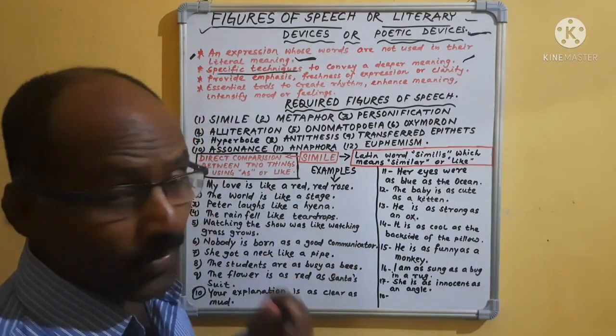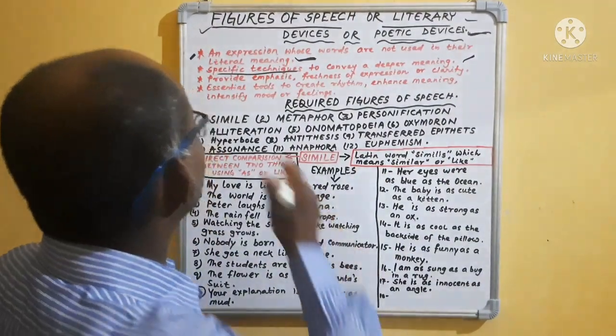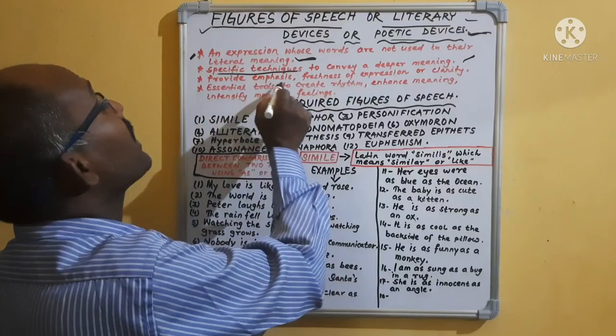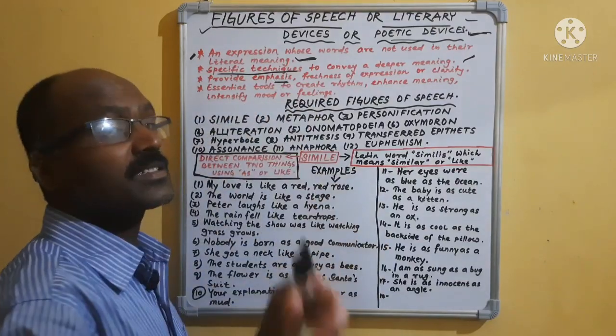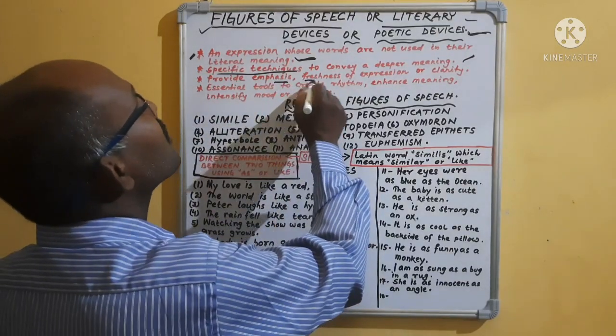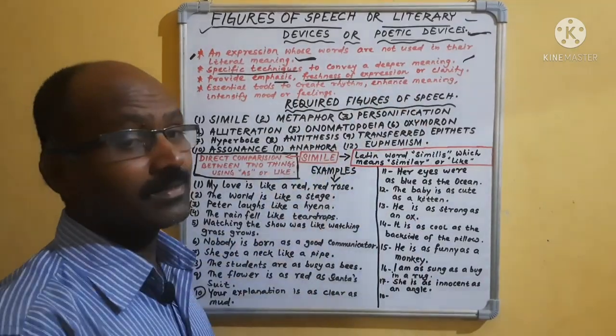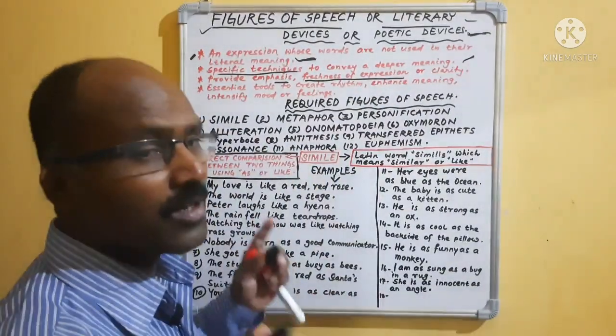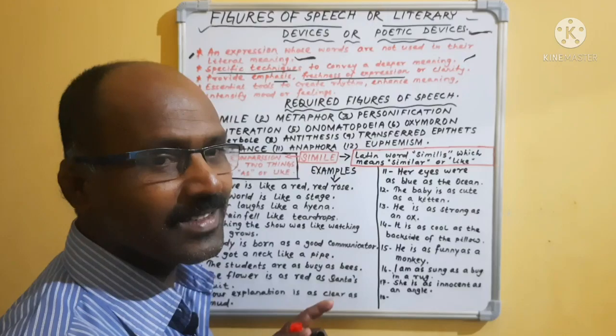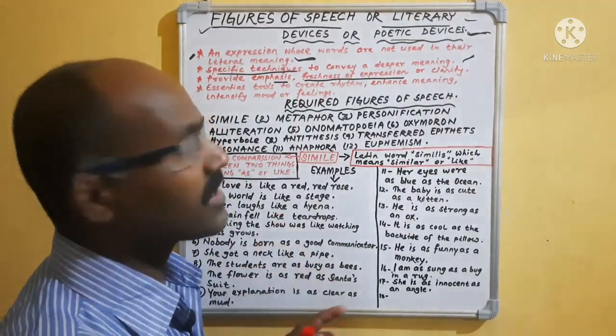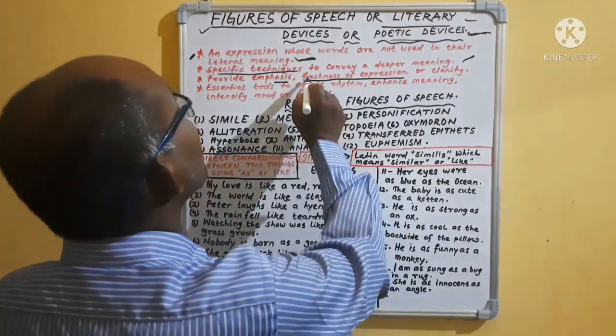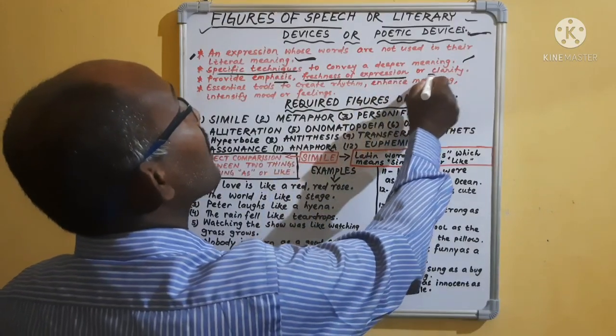Okay, then what does it give? It provides emphasis. It emphasizes the sentence and brings the freshness of expression. That means if you have used a figure of speech in a sentence or in a poem, in a stanza or in a line, you will get the freshness of expression and the clarity.